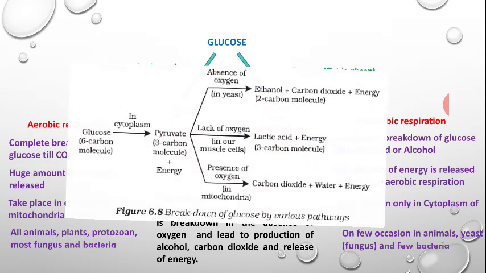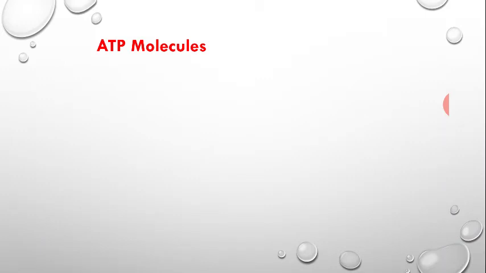Now, in this chapter's diagram we can distinguish between all three forms of glucose breakdown processes. Now, we understand what ATP molecules are.